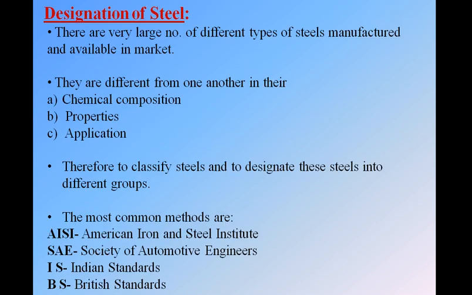See, designation of steel. This is the main point. What is meant by designation? Designation is nothing but a name given to any element. Just like you are the students, it is your name. I am a lecturer, it is my name. In the same way we are going to designate a steel because, as you know, in our class there are so many students.